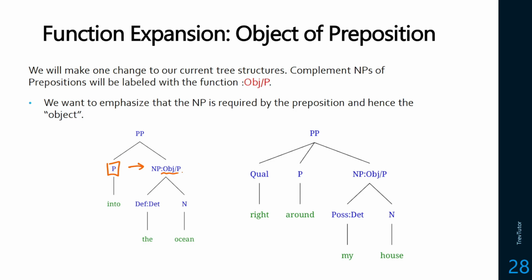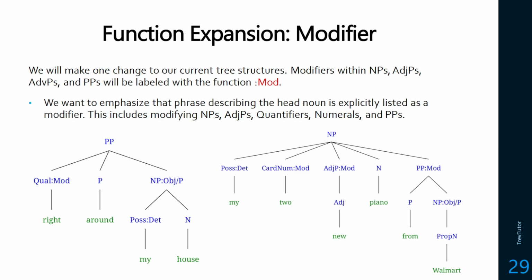Whether it's into the ocean or right around the corner, that is the object of the preposition here, so we will label it as such. The second thing is to add modifiers. Whenever we have a word or phrase, typically the phrase, so the sisters of the head, that describe more information about the word.